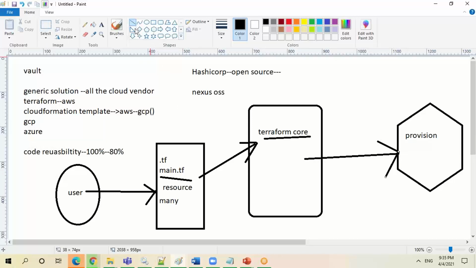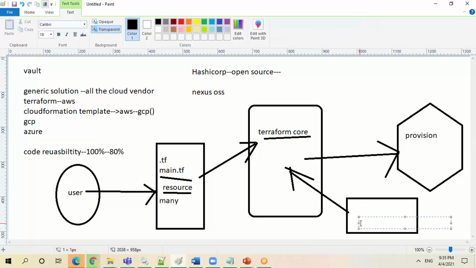So what is another thing? There is something called the Terraform state file. This is very important, and many people might not be sure about this. Terraform gives you a lot of options actually. It will store the state of that execution. Whatever commands and resources you have written, it stores in one state file, called tf.state file. This TF state file stores all the states or executions.